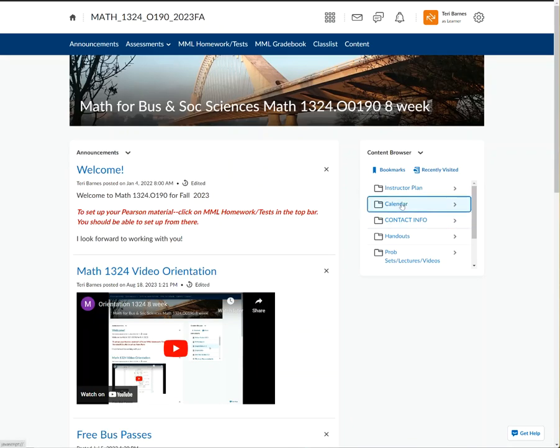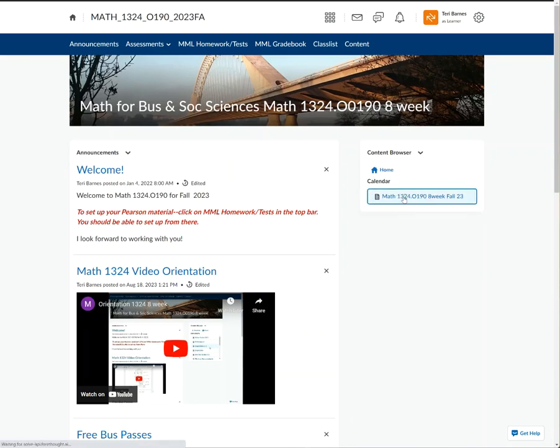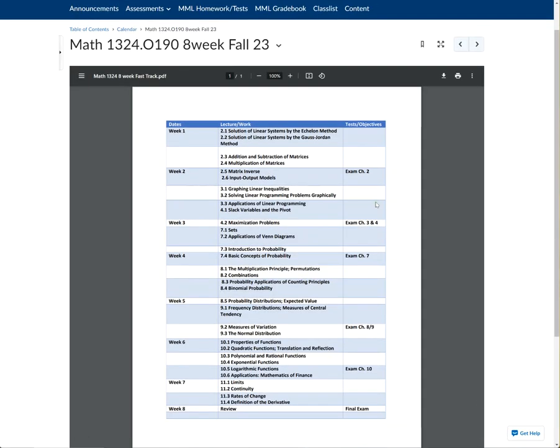Next is that calendar. So let's look at the calendar. The calendar is a suggested calendar. By that I mean I have taken 8 weeks and broken apart all the assignments into relatively equal groups, but sometimes more than the others. They are not due dates. These aren't due week 1.